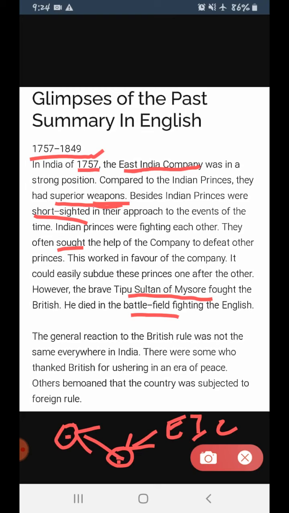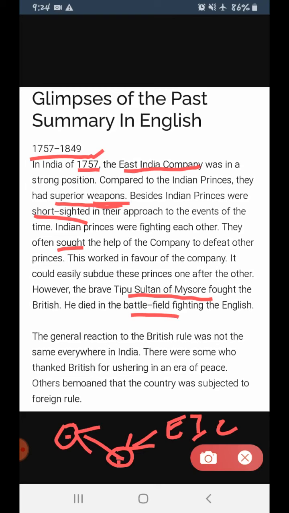Where were they strong and where were they weak? They were strong over the states where there was a lack of unity among the people and the king of that particular state. And they were weak in those parts where the public and the king collaborate with each other and work together. Fine. So their rule, their general reaction, was not the same everywhere in India.